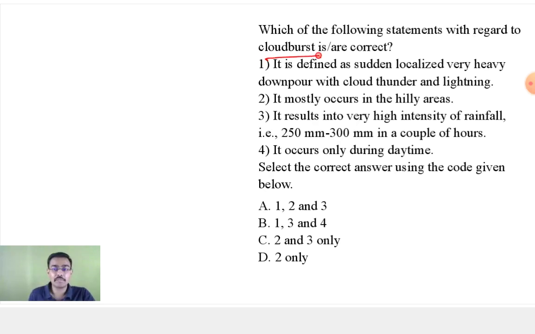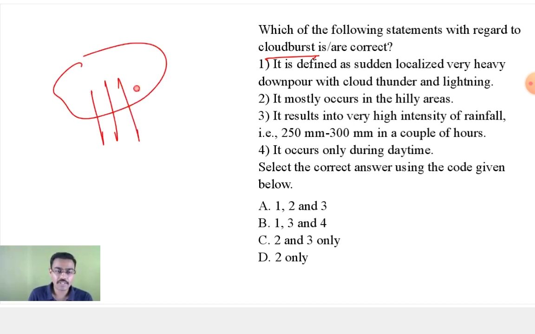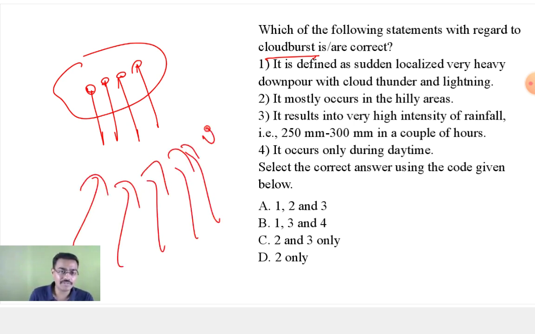Okay, cloudburst, badal fatna. What is cloudburst? Let me explain once what is cloudburst. Why do you have a huge rainfall in a short span of time? You have a rainfall, a falling of raindrops. But because of the updraft, the water droplets are not able to fall down.